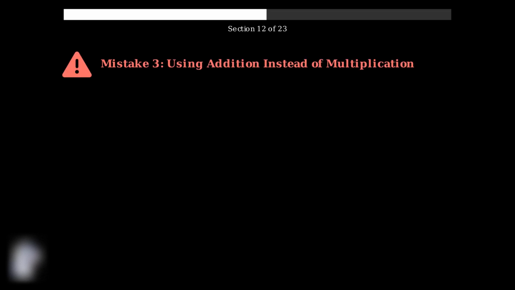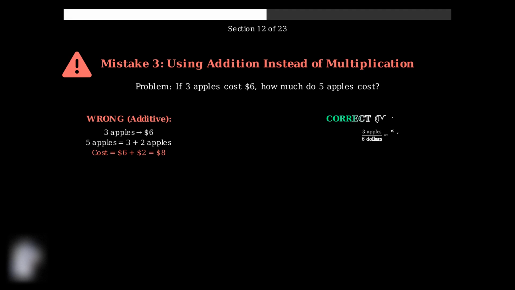A fundamental error is thinking additively instead of multiplicatively. Proportions involve multiplicative relationships, not additive ones. Students often think, if 3 apples cost $6, then 5 apples cost 6 plus 2 equals $8. This additive thinking is incorrect. The correct approach uses proportional reasoning. 3 apples to $6 equals 5 apples to X dollars, giving us $10.